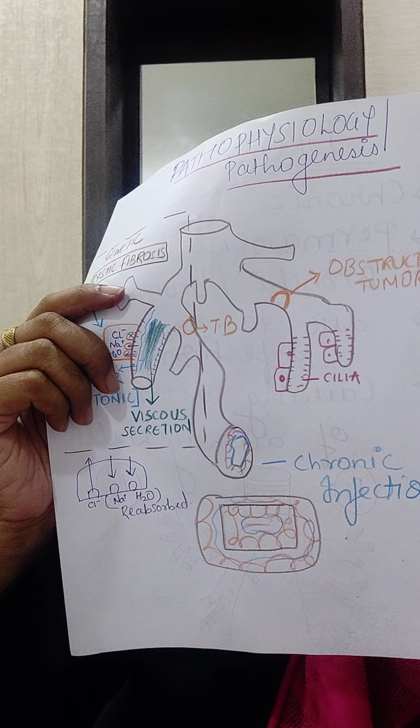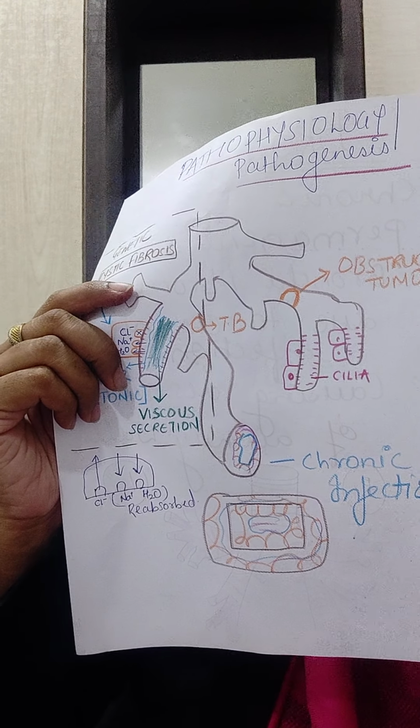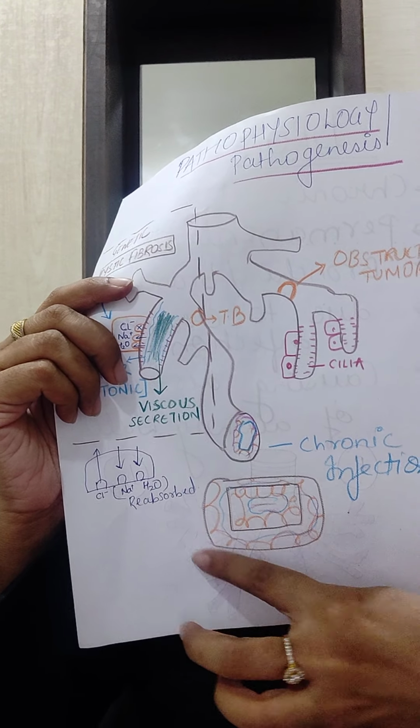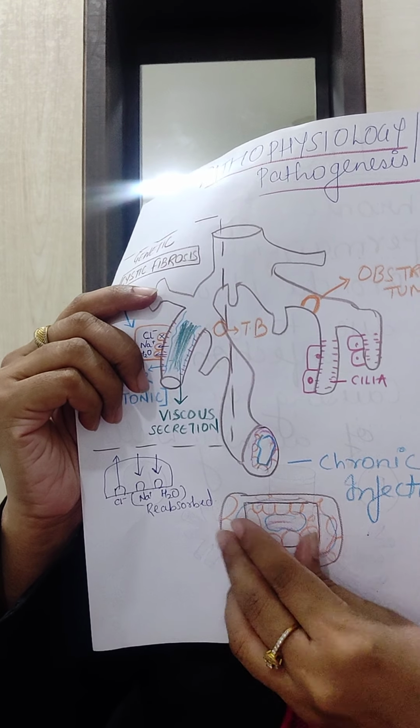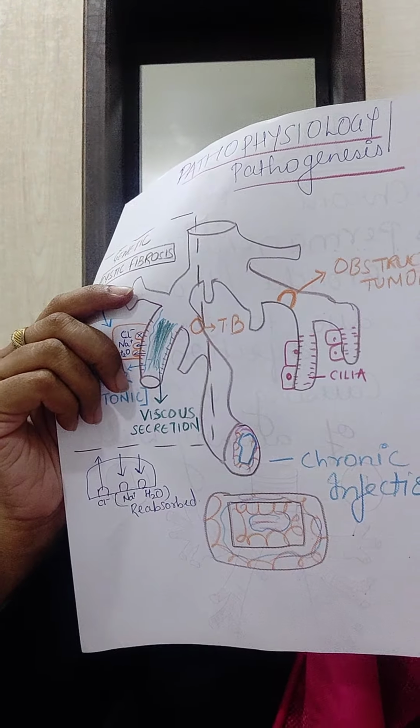Now because of chronic infection, it becomes dilated. You can see it has become dilated, and because of the pus, of course there is obstruction and a lot of sputum production.